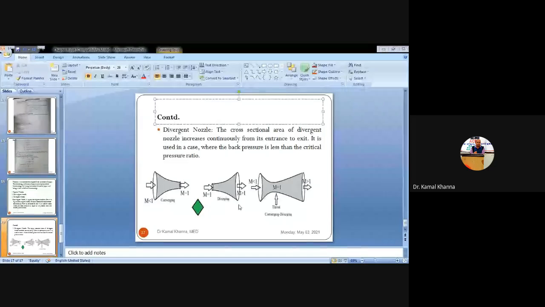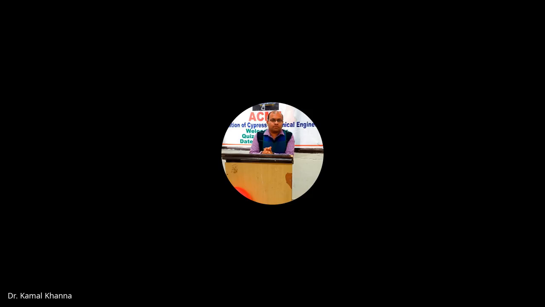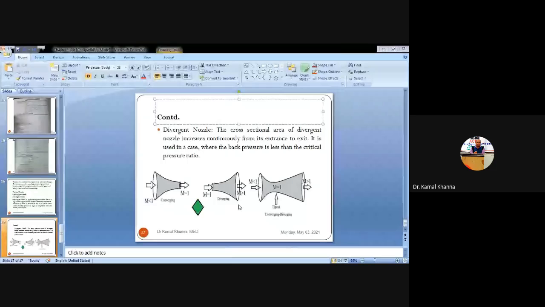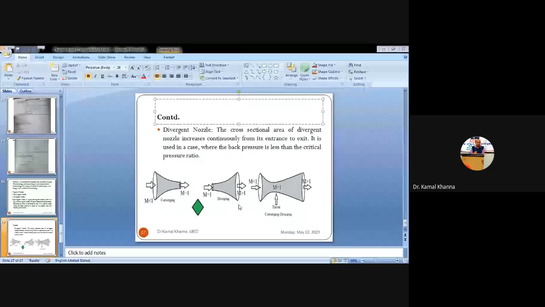So in the case of the converging nozzle, you can see whenever we have installed the converging nozzle at the exit of the pipe, whenever the fluid is flowing within the pipe, there are two kinds of energies. First is the pressure energy, second is the kinetic energy. But as soon as you have installed that converging nozzle at the exit of the pipe, then the whole of the energy is being converted into the kinetic energy. That is a single form of energy. Why is it being converted into a single form of energy? Because you have installed a converging nozzle, and the total head is being converted into one form of energy that is called the kinetic head. That is, the pressure energy will be removed, and only the kinetic energy will be left at the exit point.